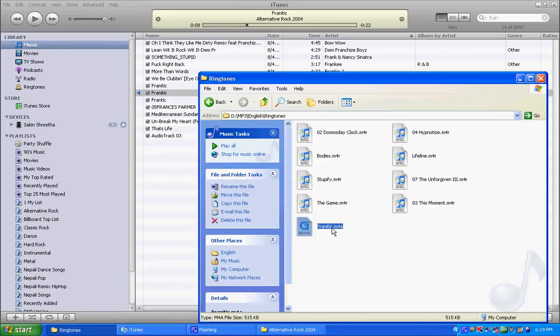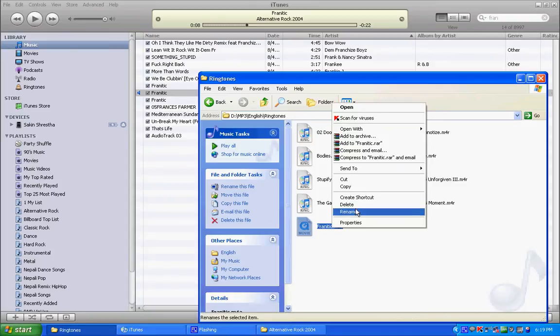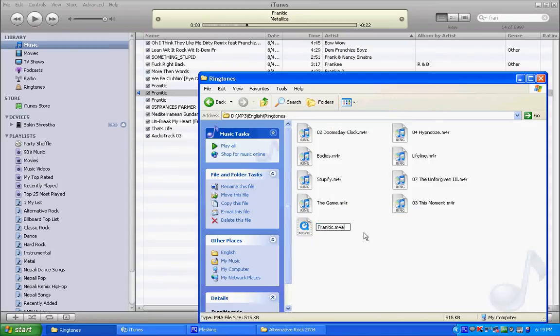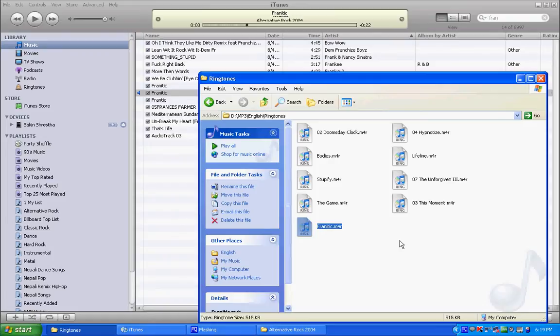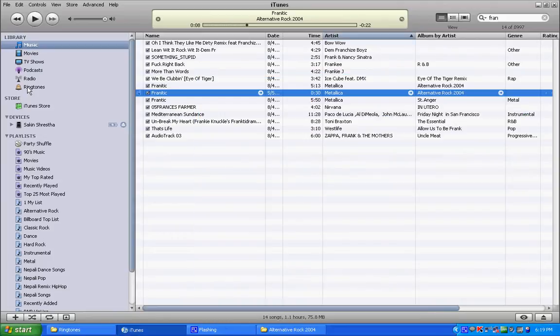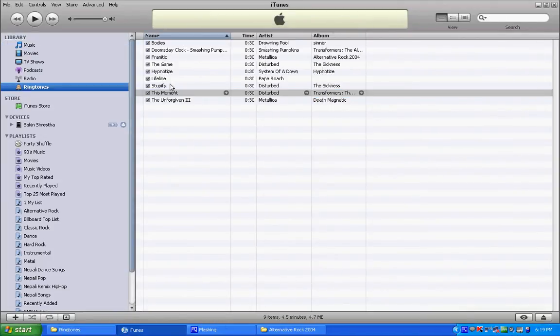Now you can see Fanatic in iTunes. Once it's done, go to your device, right click it and click on sync. Then it will start synchronizing. It takes a little bit of time while synchronizing your iPhone, so wait for a minute.